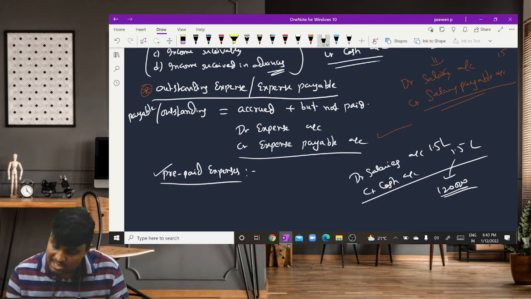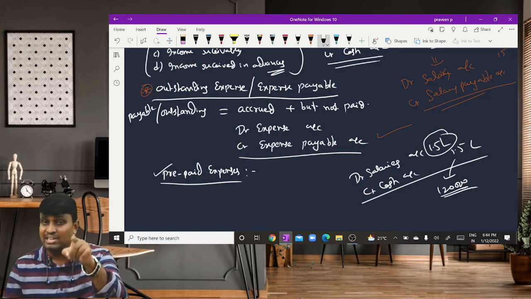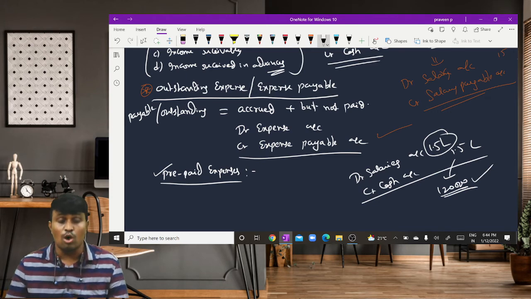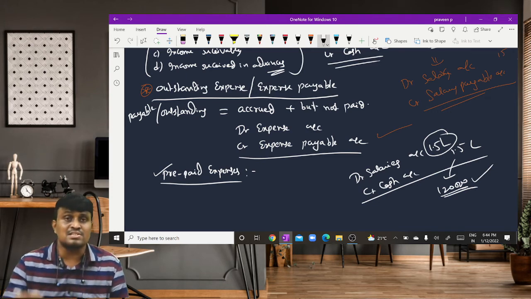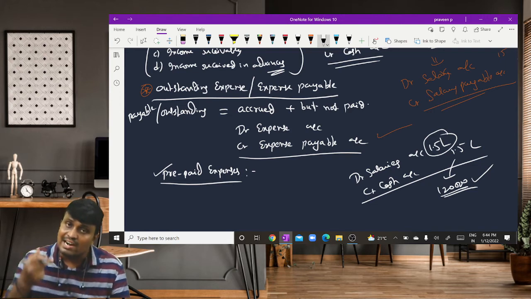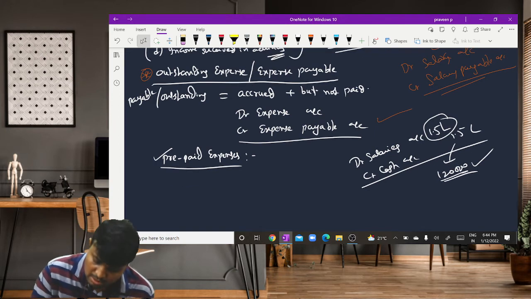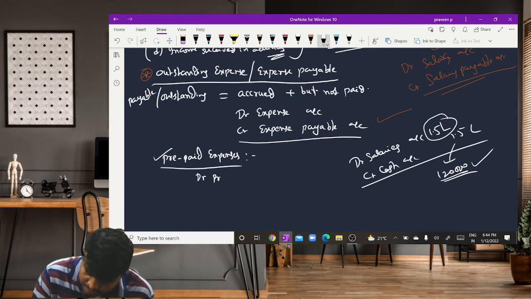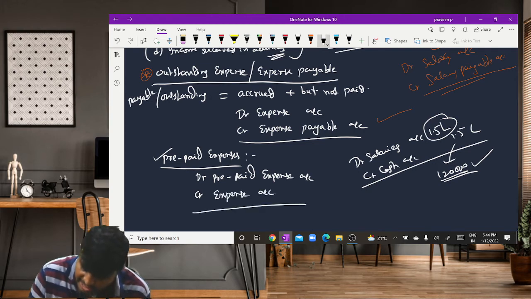So the salary account is debited with 1,50,000, but actually that account should be debited with 1,20,000 only. How much excess amount is debited to salary? 30,000. So that excess amount is cancelled by way of crediting the corresponding expense. The debit is given to prepaid. So the entry is debit prepaid expense account, credit expense account.